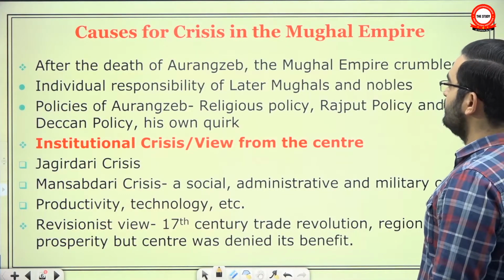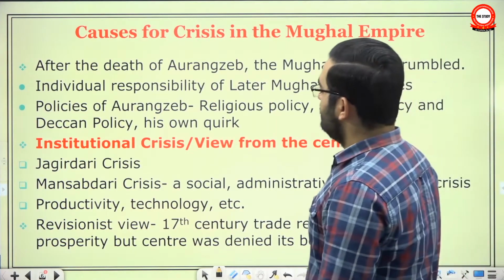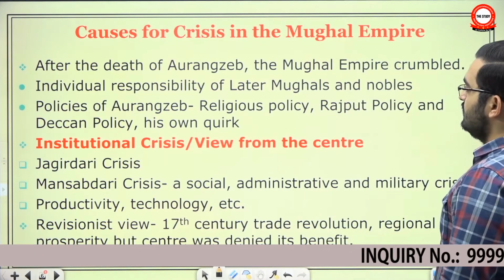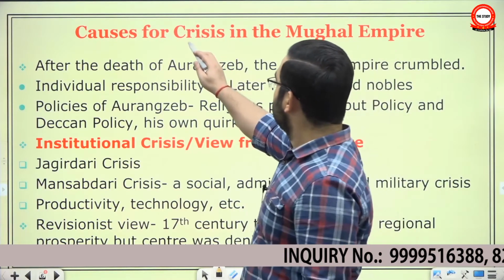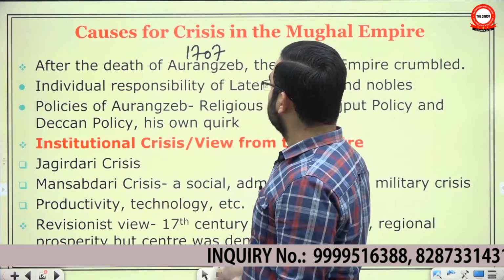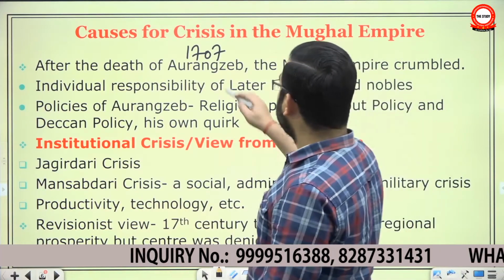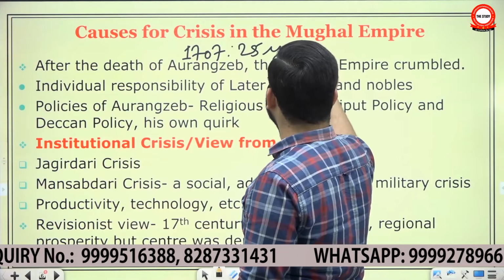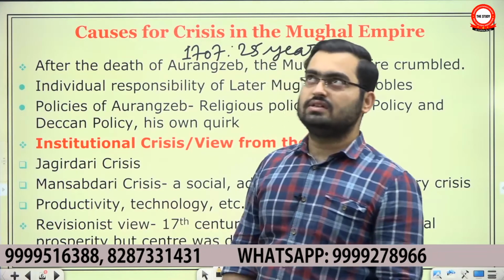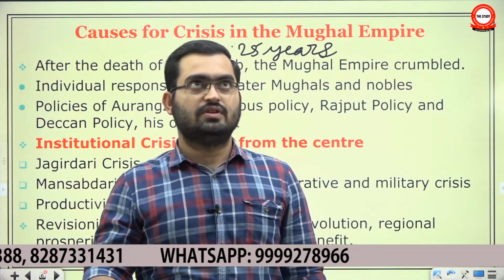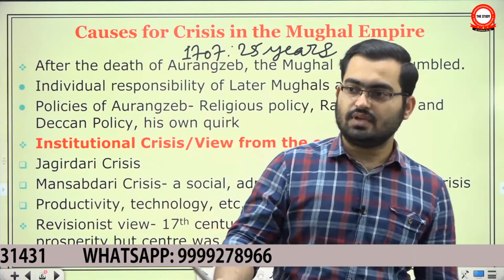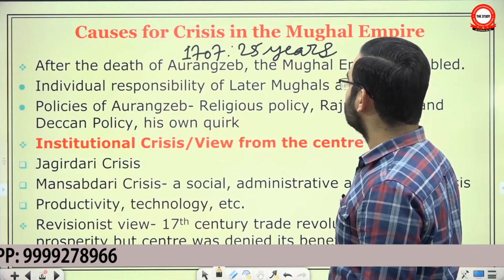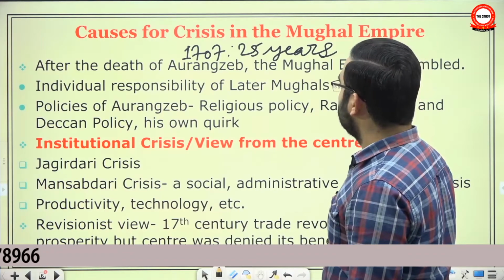Causes for crisis in the Mughal Empire. It says that after the death of Aurangzeb in 1707, the Mughal Empire crumbled. He died in the Deccan. Aurangzeb spent the last 25 years of his rule in the Deccan, fighting one war after the other. None of them were conclusive enough. Eventually he despaired of all his efforts and died in Ahmednagar. The Mughal Empire crumbled immediately after.